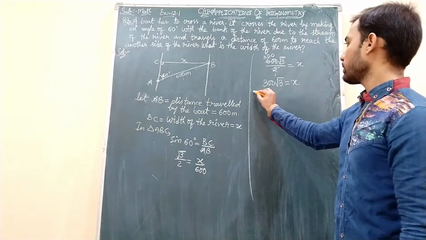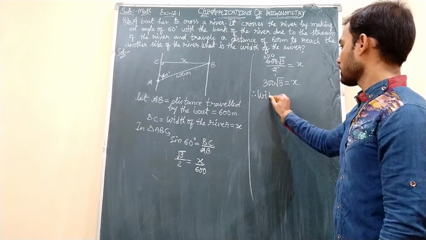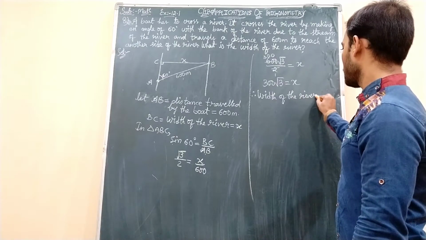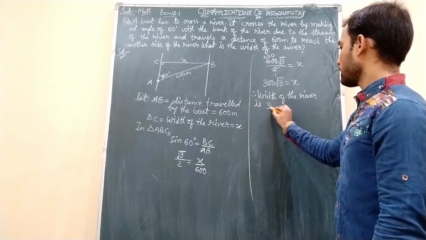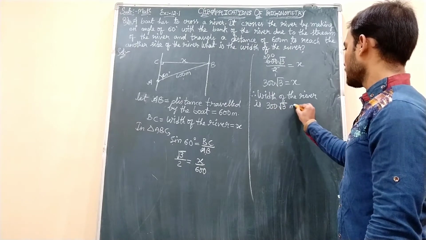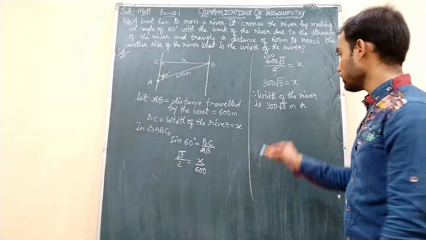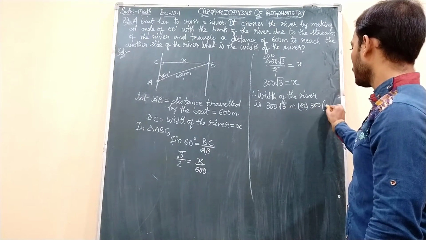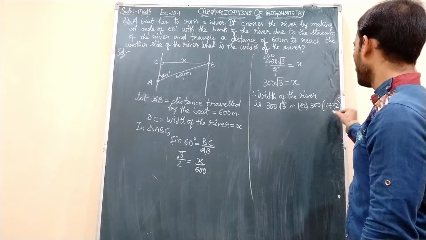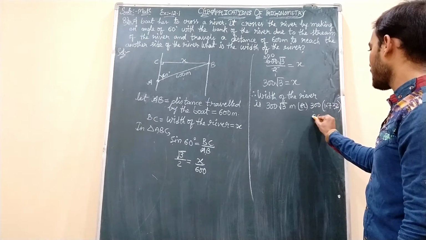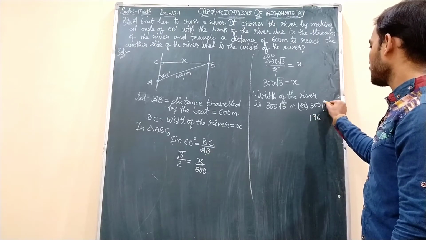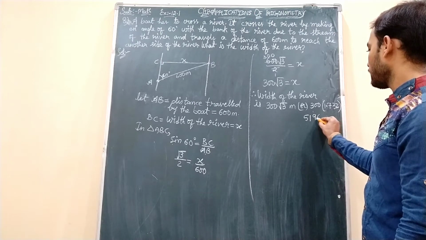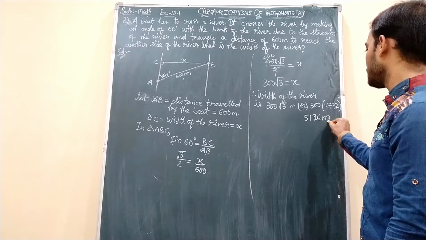Okay students, therefore the width of the river is 300√3 meters. Or, as I said, what you have to do is, in place of root 3, you have to write 1.732. So 300 into 1.732, when you do, you will get 3 twos are 6, 3 threes are 9, 3 sevens are 21, 3 ones are 3, plus 2 is 5. There will be last two zeros, so you will get 519.6 meters.